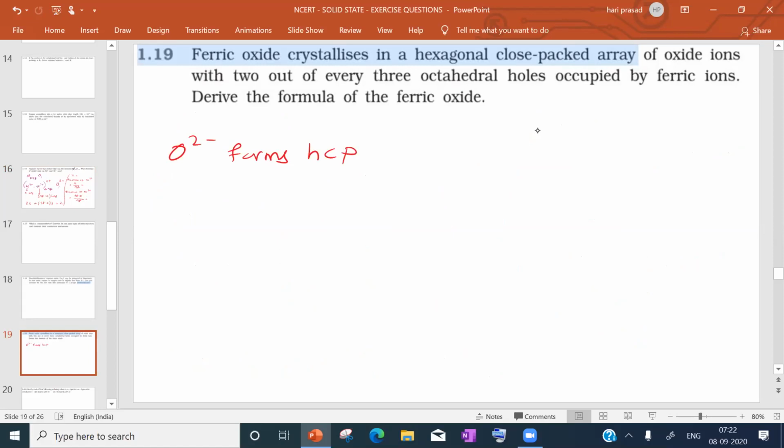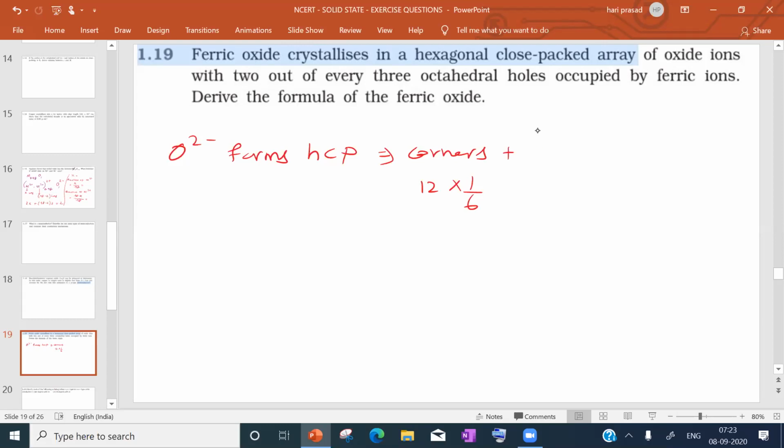Oxide forms HCP means oxide occupies what? Corners. For HCP, totally 12 corners: top hexagon 6 corners, bottom hexagon 6 corners. Corner will give 1/6 share for HCP.